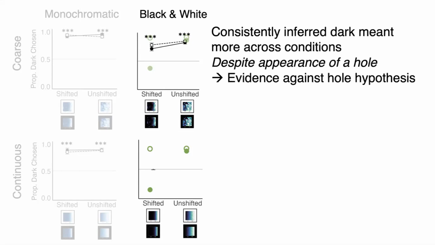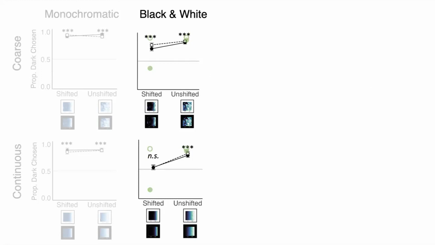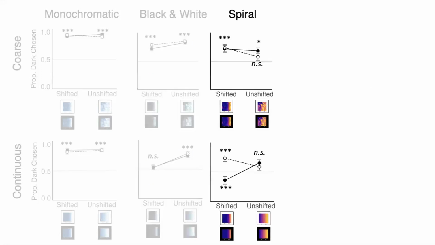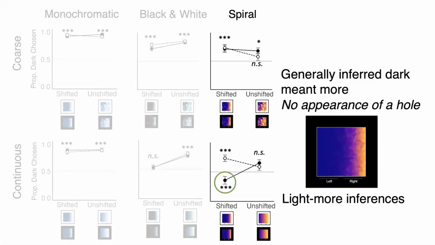For continuous maps, we saw dark more responses for unshifted maps and reduced dark more responses for both shifted conditions, even the one without the appearance of a hole. This is also evidence against the hole hypothesis. Finally, the hole hypothesis predicted results for spiral color scales to be similar to the monochromatic ones, with consistent dark more responses across conditions. This is clearly not the case. Although people generally inferred dark meant more, we also saw light more responses for the shifted continuous maps on the black background. This map should not have appeared to have a hole, so this result is particularly surprising.